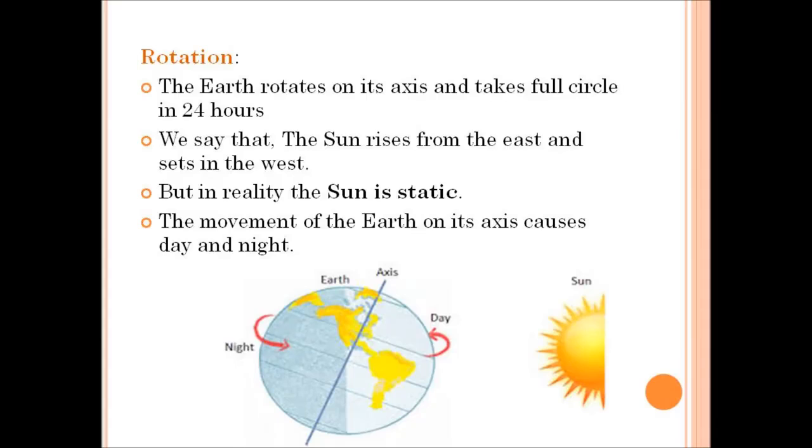Okay, children, can you understand? The sun is static. It does not have any movement. Since our earth rotates from west to east, it appears that the sun is moving from east to west. And this movement of the earth on its axis causes day and night. That is, the rotation of the earth around its axis causes day and night.